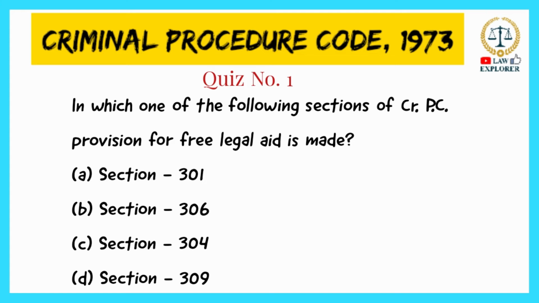Rest of the sections which are given in the options are section 301, titled appearance by public prosecutors. Section 306, tender of pardon to accomplice. Section 309, power to postpone or adjourn proceedings.